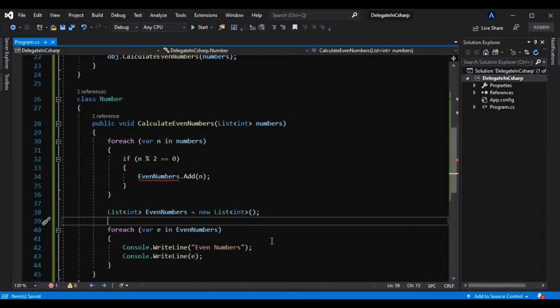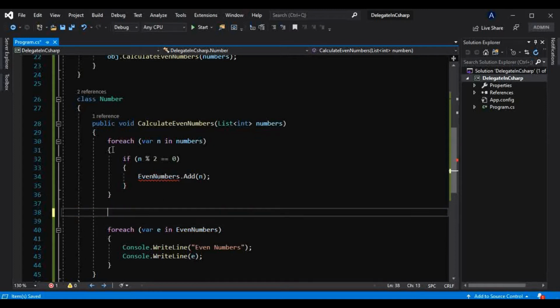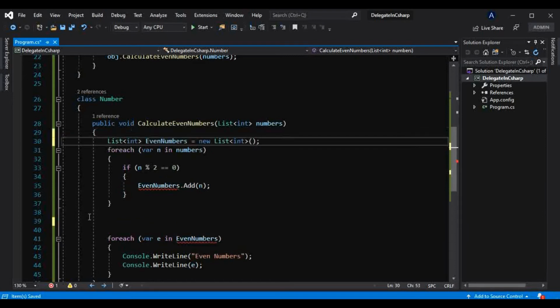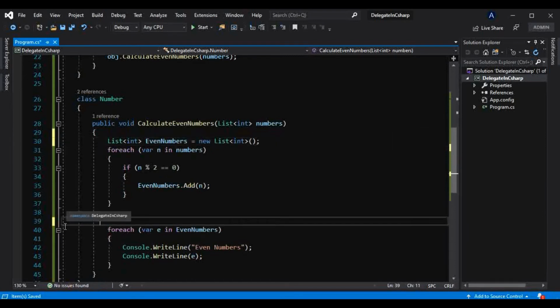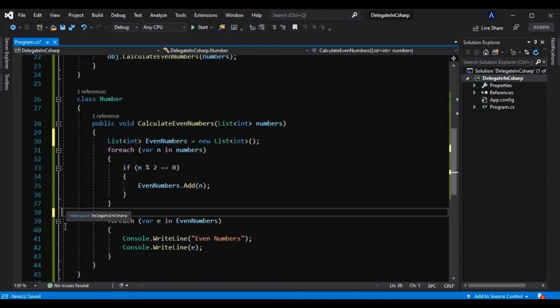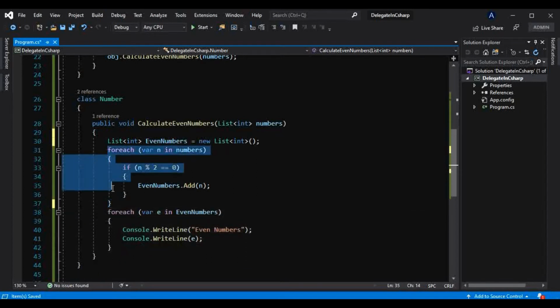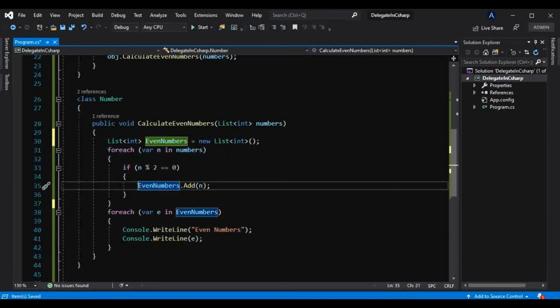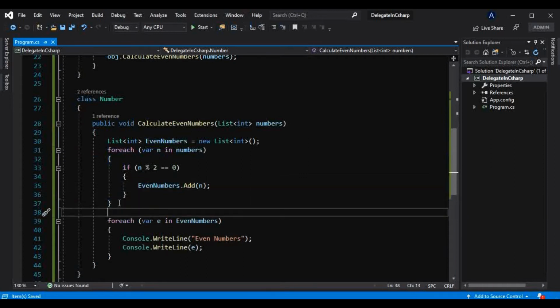Now it is good. I have to create that above this foreach, so it will be in the scope of that foreach as well. Here it was showing an error, so now it is good, and I will run this.